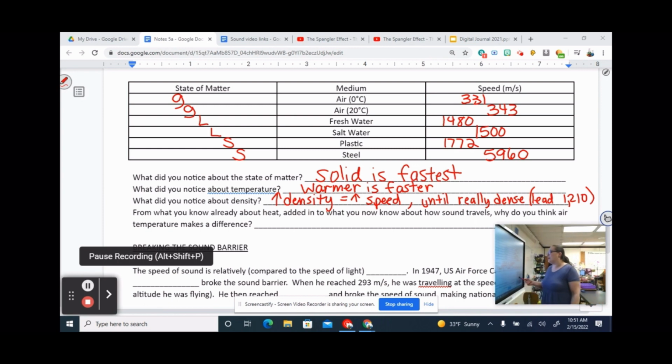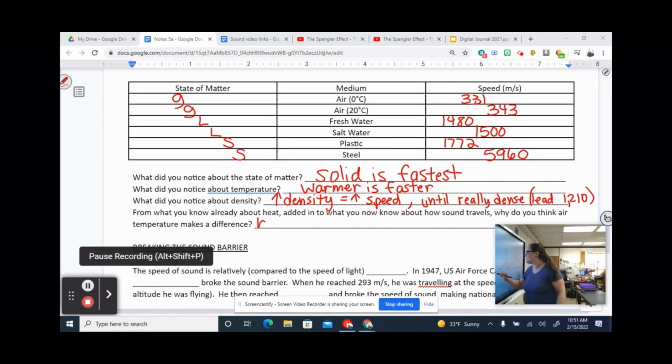All right, so from what you already know about heat, added to what you now know about how sound travels, why do you think air temperature makes a difference? I've already said this, so hopefully you got it. Why does air temperature make a difference? Exactly, because the particles are moving faster. All right, again, pause it if you need to get that written down. I'm going to clear it and move on.